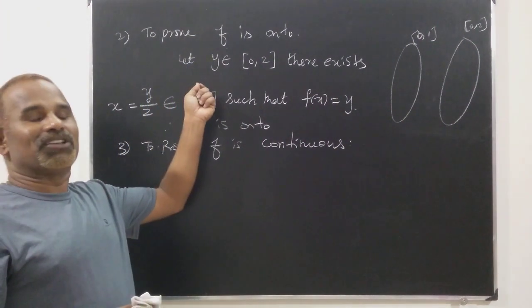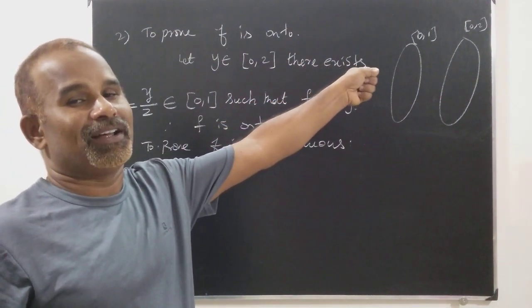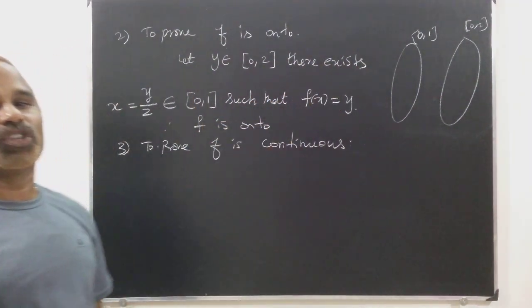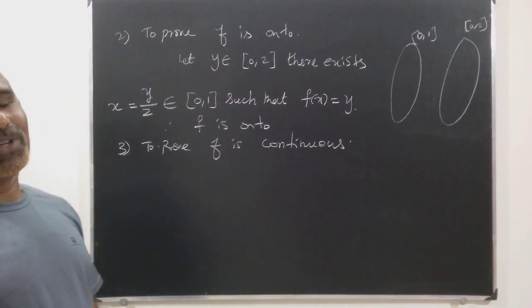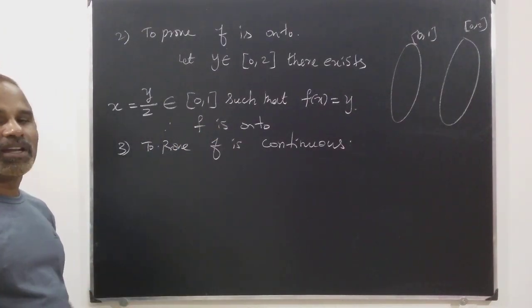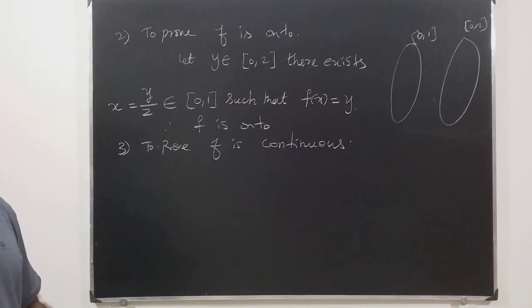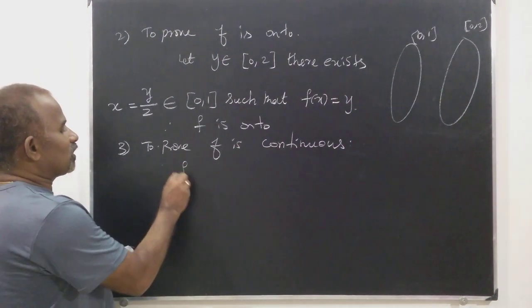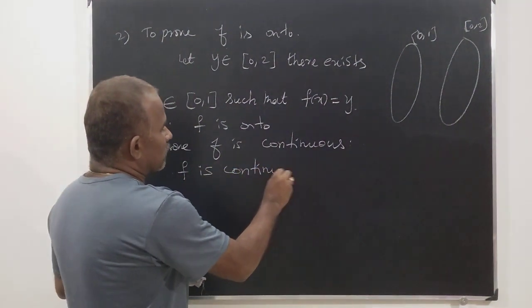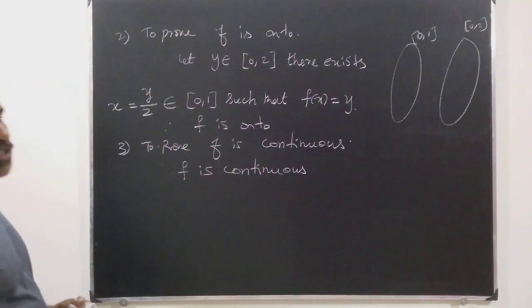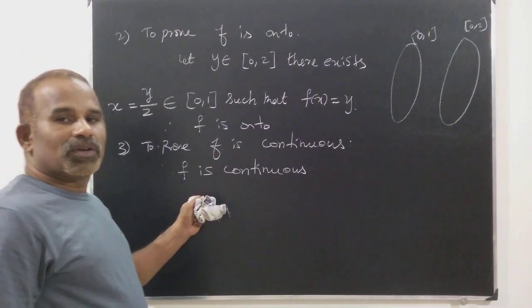Whatever the epsilon is given, we can choose the same delta. And a constant function is also continuous. The product of a constant and a continuous function is also continuous. Therefore, f is continuous.